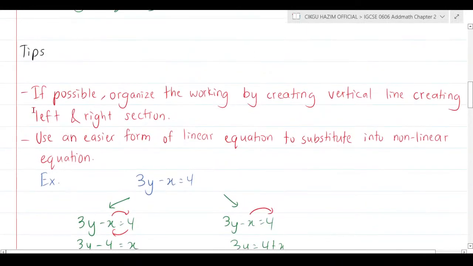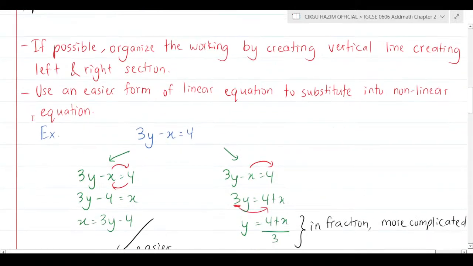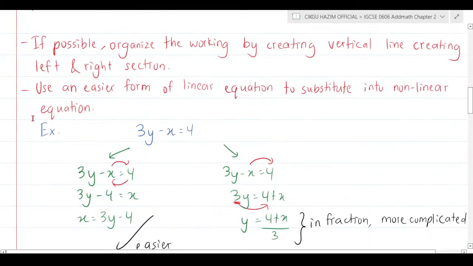Remember, if possible, try to organize your working first, which is you have left working, right working, left side, right side. You do know, and make an arrow if you wanted to. Make everything organizable, and everything so neat and tidy. Alright, because this is math. Later you're going to mess up the whole equation, you're going to mess up the whole working.